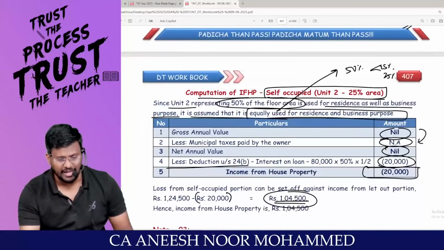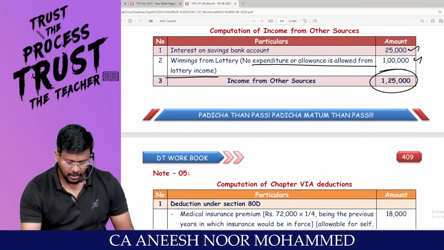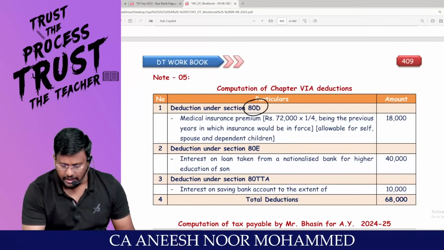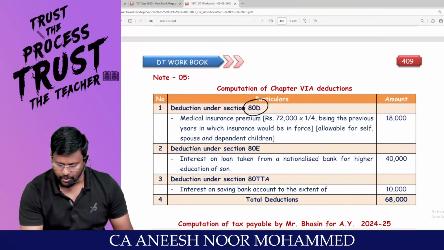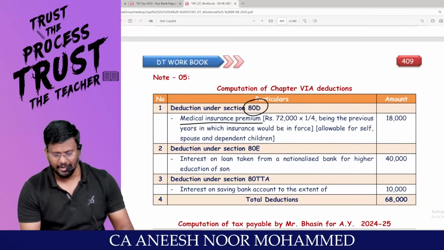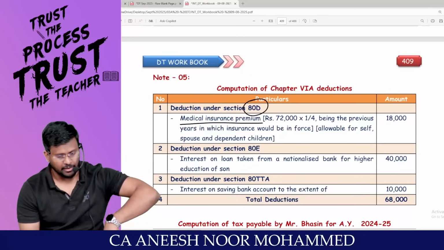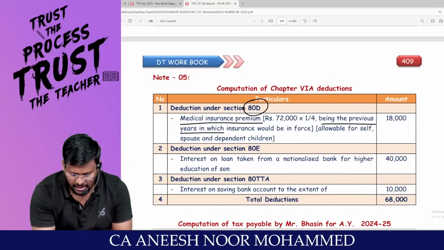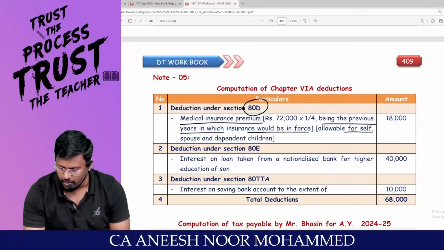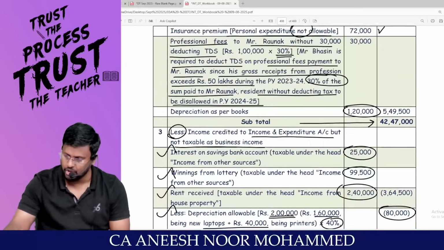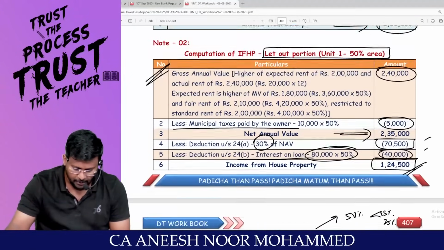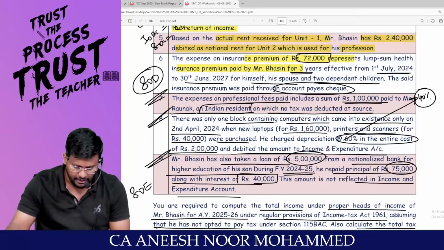Less: Chapter 6A deduction. Can I fill the Chapter 6A? Sir, 80D. Are you all with me? Medical insurance premium. Is it allowed? Yes, sir. Being the previous year in which insurance would be in force, it is allowable for self, spouse, and dependent children. Here, students will commit a mistake. Come on, I will highlight that point.